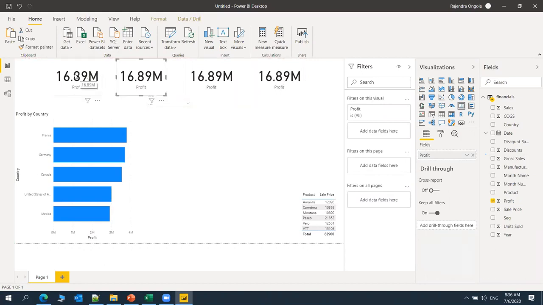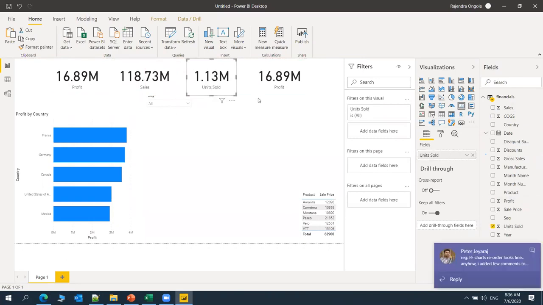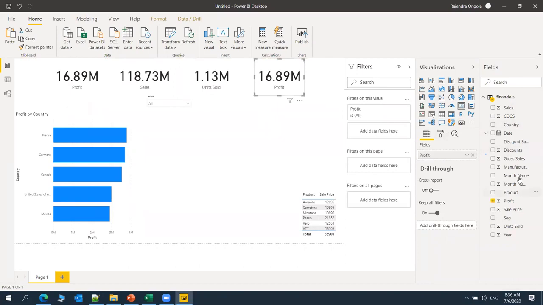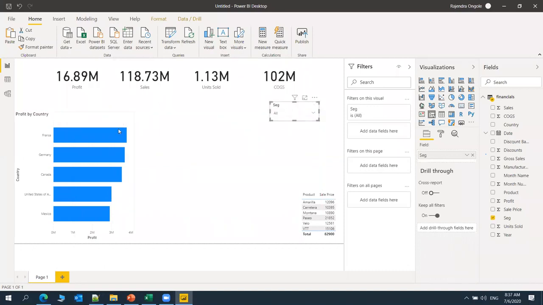As I said, I first created one card. From that, I have just duplicated 3 more, and I will just rename it, and it will automatically rename by replacing from this fields pane. So that is profit information. I will take it as sales information. So my sales data is available like this, and similarly, I will take how many units have been sold. I just replace here in the fields pane. And finally, I will take cost of goods sold information. So I just created some cards here, card information, and I have taken a slicer, that is the segment information.